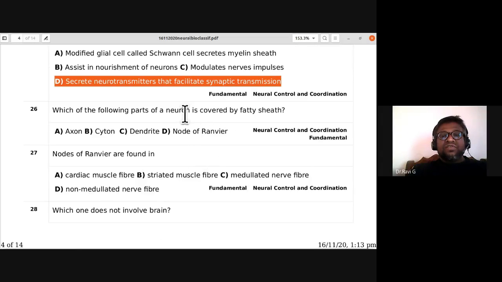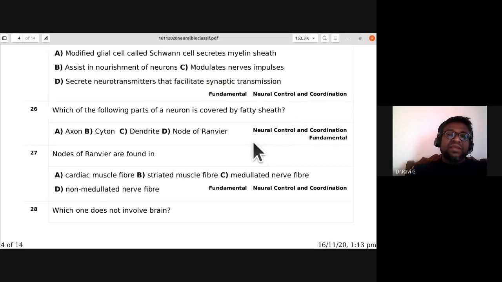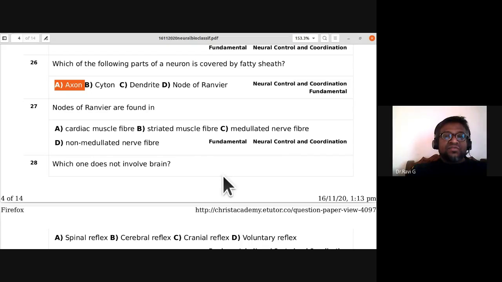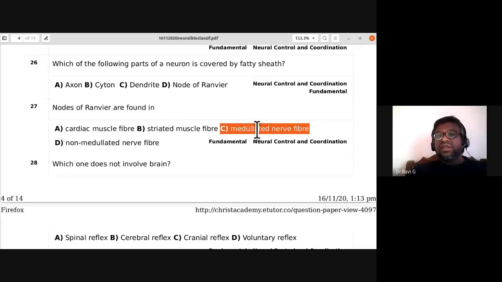26th, which of the following part of neuron is covered by fatty sheet? So A, axon is covered by fatty sheet. Nodes of Ranvier are found in cardiac muscle fiber, striated muscle fiber, medullated nerve fiber, non-medullated nerve fiber. So the nodes of Ranvier are found in medullated nerve fiber. So C is the answer.